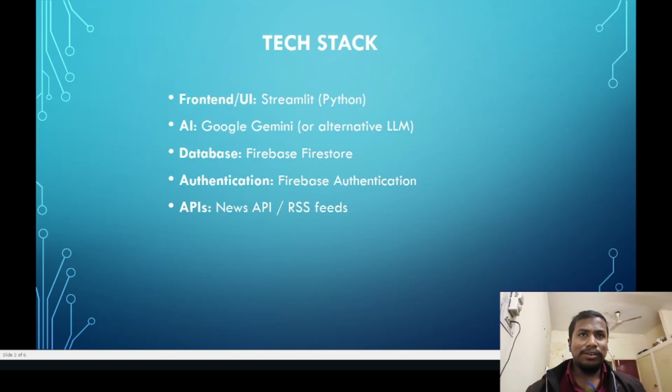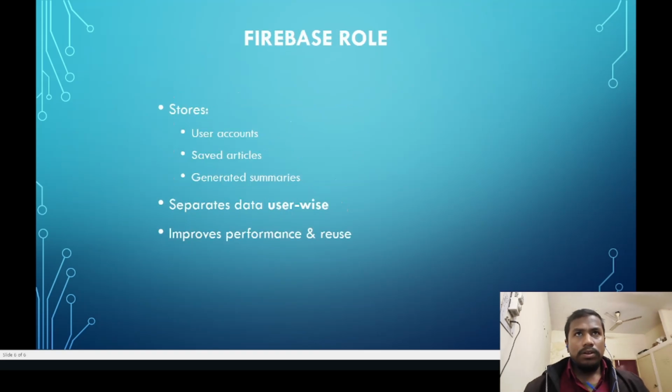I use the Firestore database to store the saved summaries of different users. For authentication, I use Firebase Authentication, and for APIs, my system calls different APIs from different websites, like News APIs and RSS feeds.